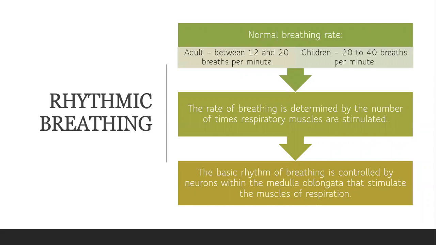Then we have rhythmic breathing. The normal breathing rate in an adult is between 12 and 20 breaths per minute, while for children, it is much higher, around 20 to 40 breaths per minute. The rate of breathing is determined by the number of times the respiratory muscles are stimulated. The basic rhythm of breathing is controlled by the neurons within the medulla oblongata that stimulate the muscles of respiration.